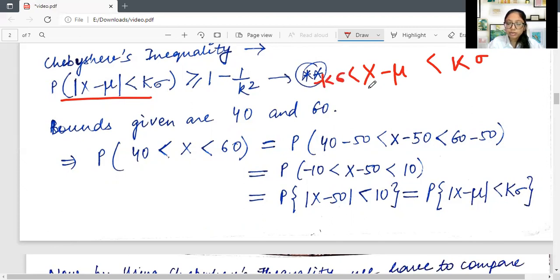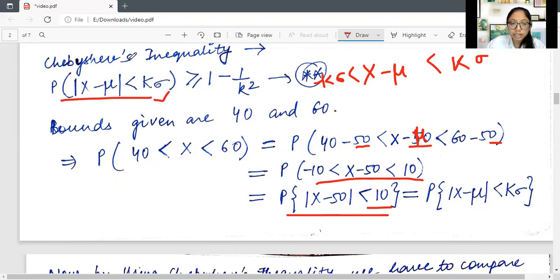सो सिमिलरली अब मुझे, अब ये तो x तो है, अब यहाँ पे मुझे म्यू चाहिए, तो मैंने यहाँ पे म्यू माइनस किया, दैट इज 50. दिस इज म्यू, योर म्यू. एंड देन यहाँ पे किया म्यू, तो यहाँ पे भी किया, यहाँ पे भी किया on right hand side and left hand side also. Then we got minus 10, and then changing it to modulus, I got this, and then comparing this thing with this thing, that is the left hand side of the Chebyshev's inequality.